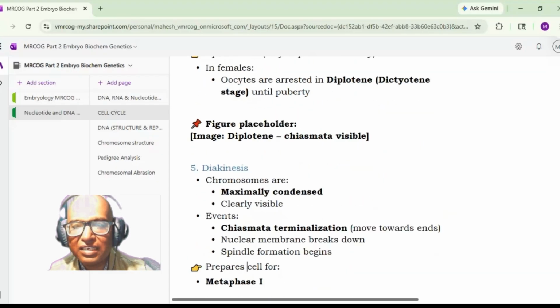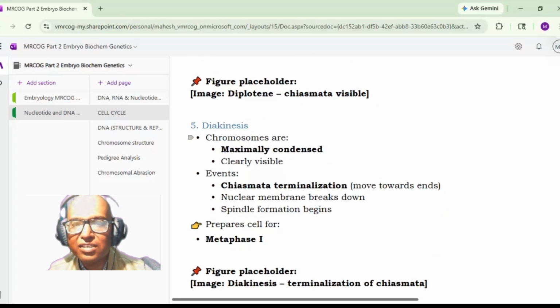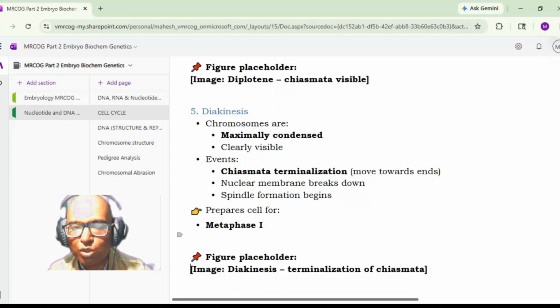The last stage is diakinesis. So here in diakinesis, chromosomes are maximally condensed, they are clearly visible, and there is chiasmata terminalization, that is they move towards the end. The nuclear membrane will break down and spindle formation will begin. Okay, so this prepares the cell for metaphase 1. So here prophase 1 gets finished and then metaphase 1 will begin. So prophase was divided into further substages, which we have just seen. Then prophase 1 will be followed by metaphase 1. So prophase 1 is most commonly asked.